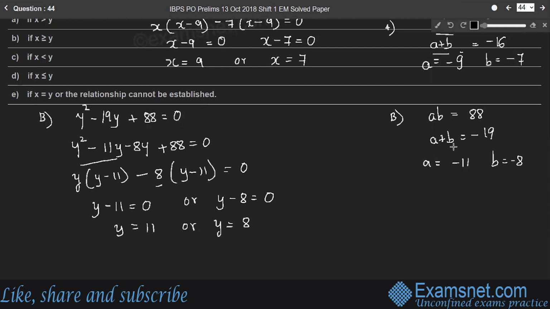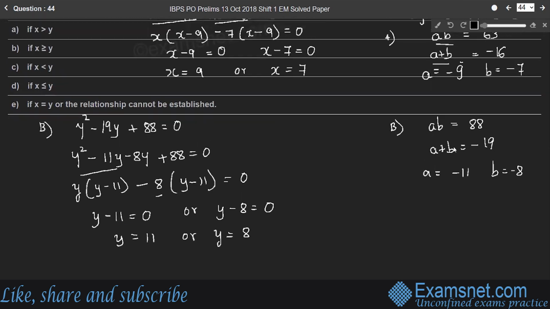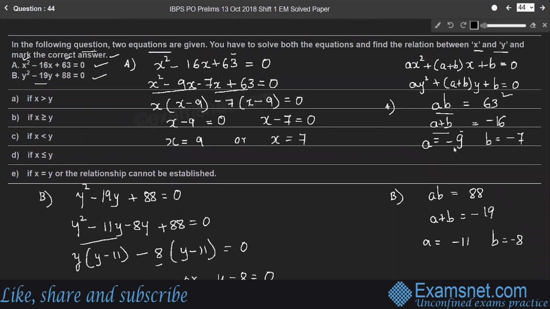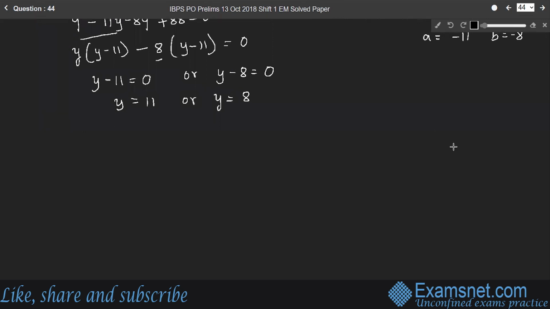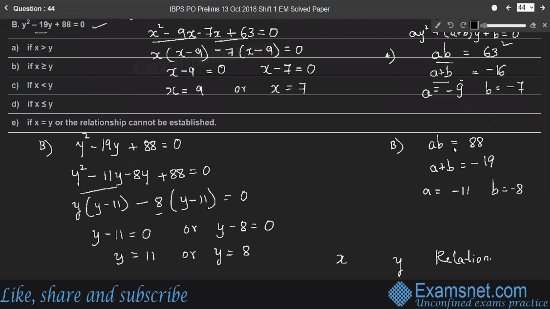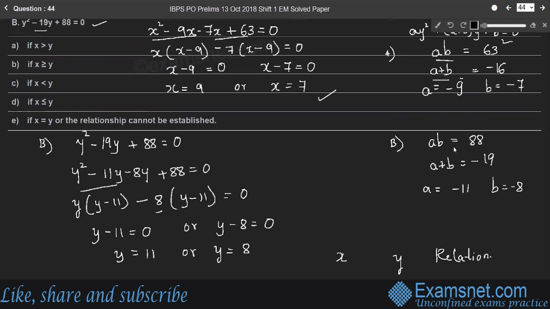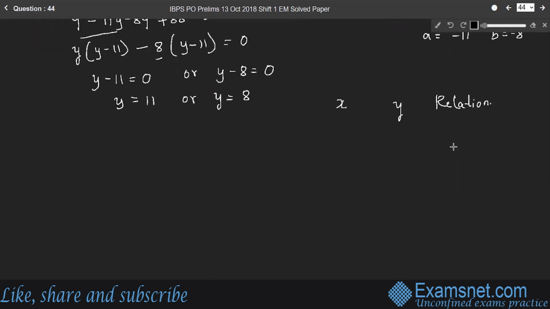Right? So now we have to find the relation between x and y. So let us compare the values of x and y and the relation. The values of x are 9 and 7. If the value of x is 9 and the value of y is 11, what's the relation between x and y? x is less than y.